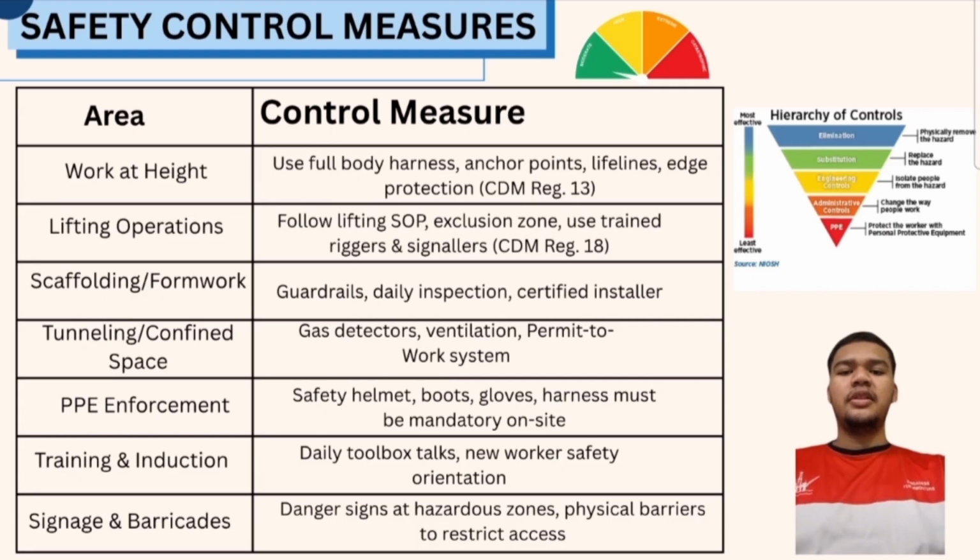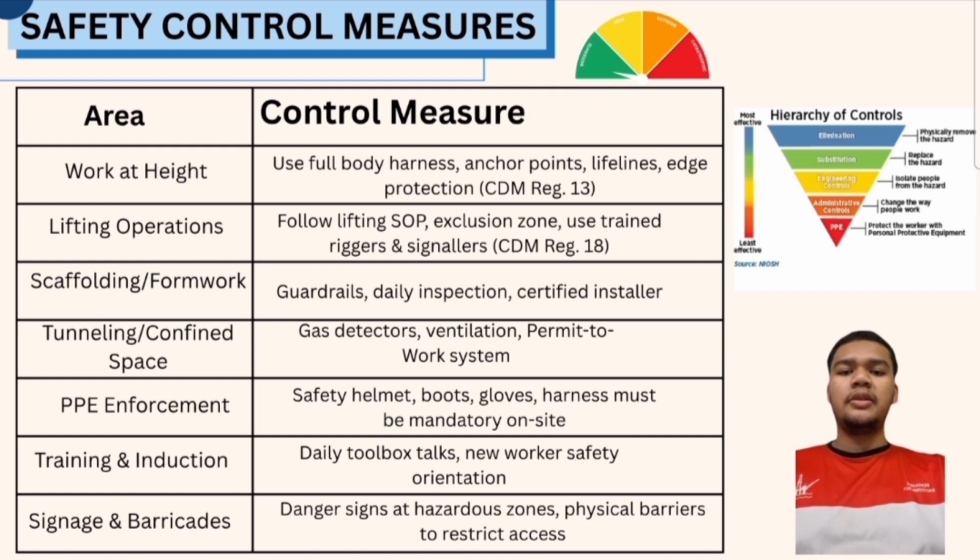For this slide, the safety control measures used in different areas of MRT civil construction. For work at height, we use full body harness, anchor points, lifelines, and edge protection as required by CDM Regulation 13. During lifting operations, we follow standard operating procedures, set up exclusion zones, and use trained riggers and signalers following CDM Regulation 18. For scaffolding and formwork, we make sure guardrails are in place. Inspections are done daily, and only certified installers are allowed to set them up.